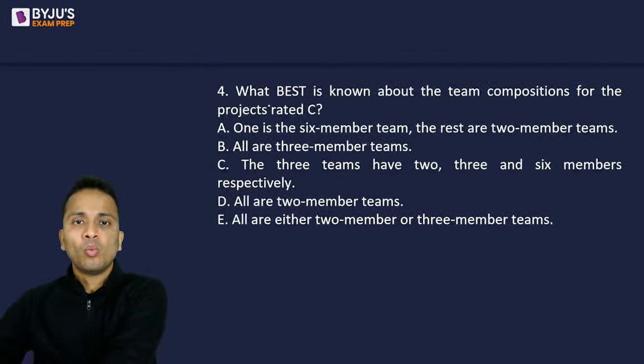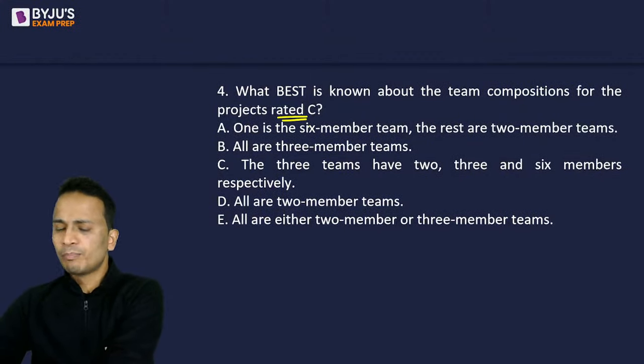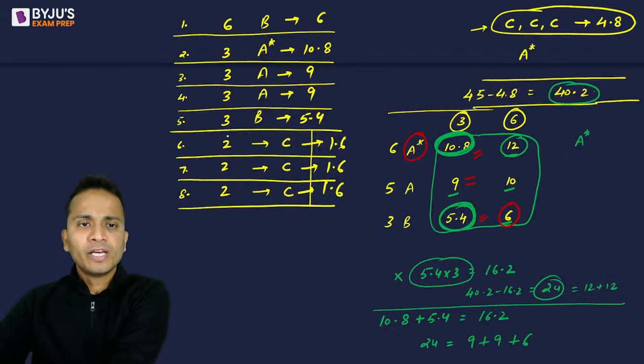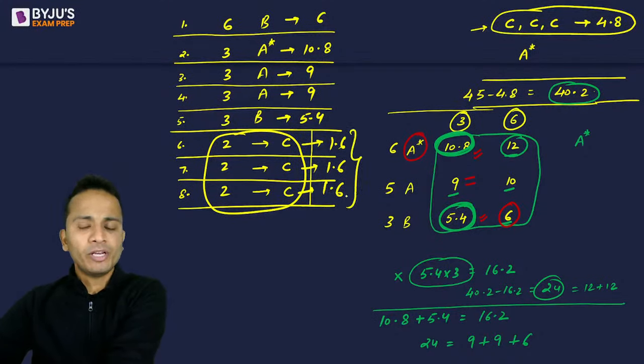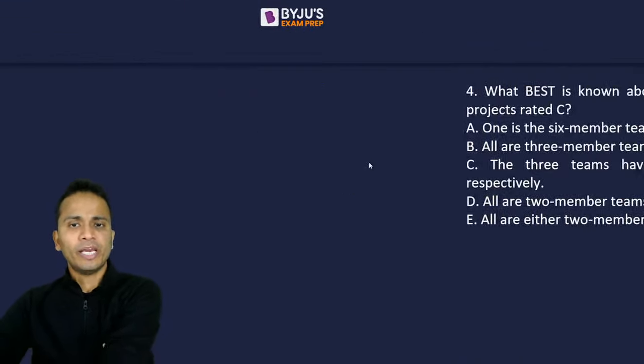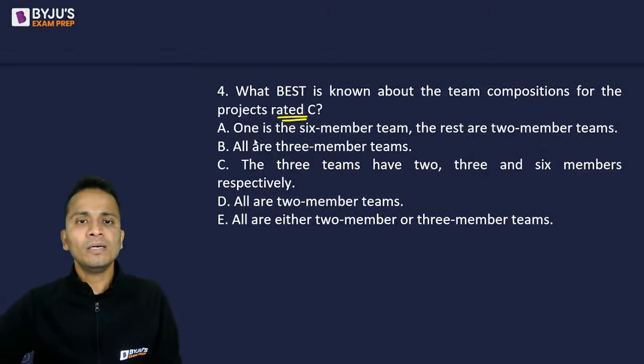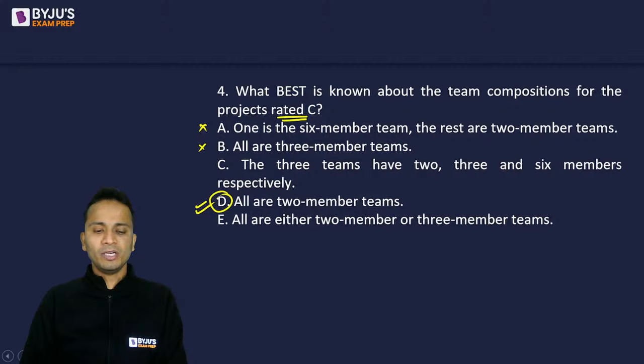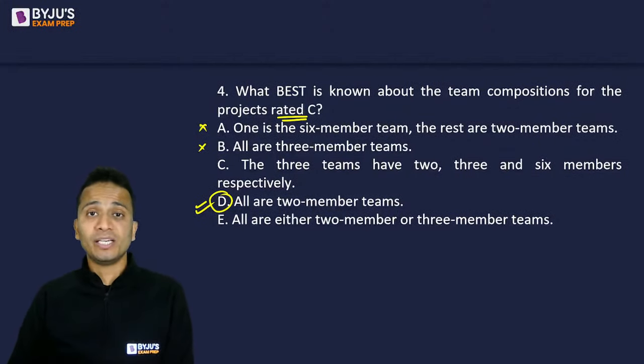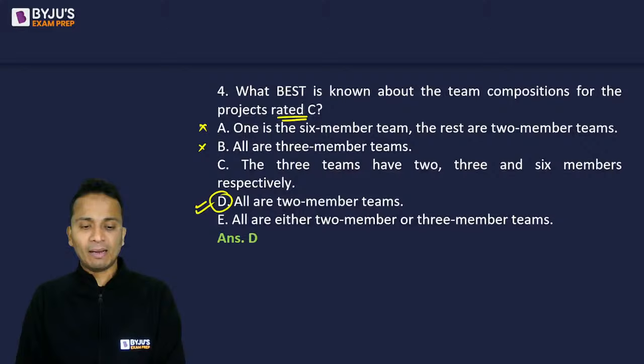Now first question is, what best is known about the team compositions of project rated C? Now project rated C, all of them, they will have 2 members each and they have earned 1.6, 1.6 and 1.6. Okay, so among the options, one is a 6-member team, the rest are 2. No, first option is not correct. All are 3-member team. No, all are 2-member team. So yes, I have one option, all are 2-member team. So option D is absolutely correct, right? And yes, it is absolutely correct.